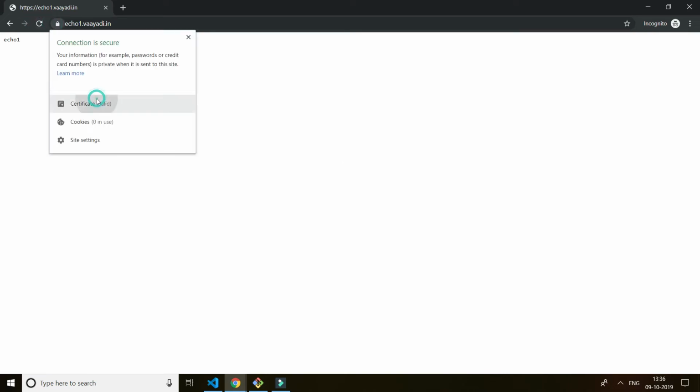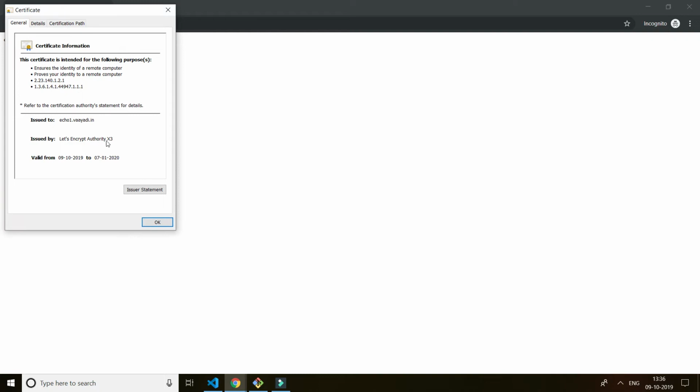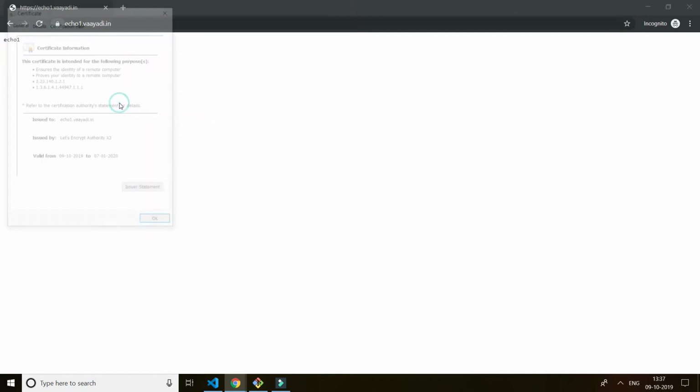See, okay, the certificate is verified, and you see, right? The certificate was created and validated. It gives a date range of about three months, so it gives 90 days. The certificate will be valid for 90 days. So I have my TLS also enabled, and it's a valid certificate. That's how it works.